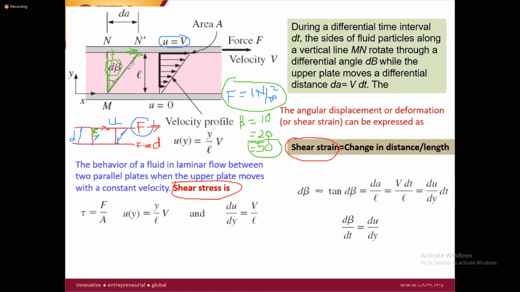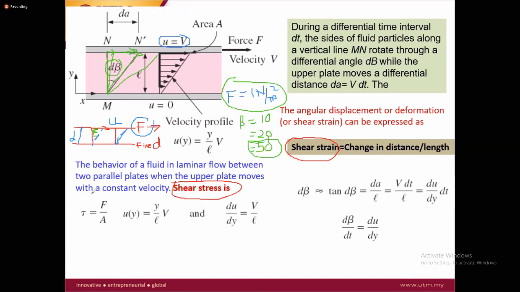So this angle actually indirectly measures the internal resistance of the fluid to flow. If higher resistance, this angle will be minimum. If lower resistance, the angle will be maximum. Maybe the angle is here. It means the block is moving very fast compared to the initial position, and there's no internal resistance. It means you need very small force for this block to move, and the internal resistance between the layers is minimum. Indirectly, you can say this block has the lowest viscosity. So this is how we can read this angle.